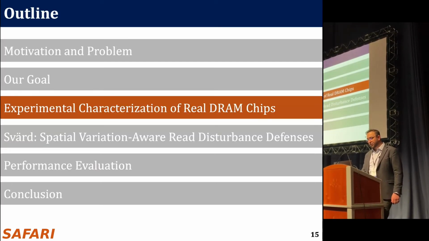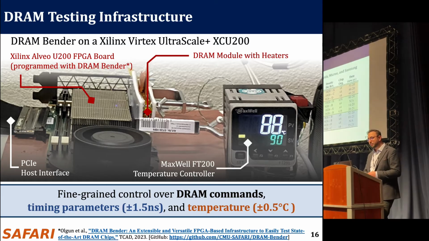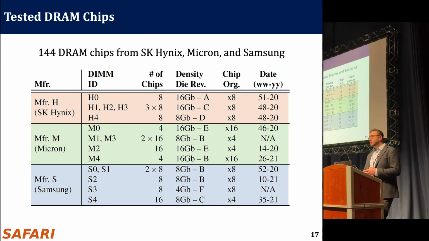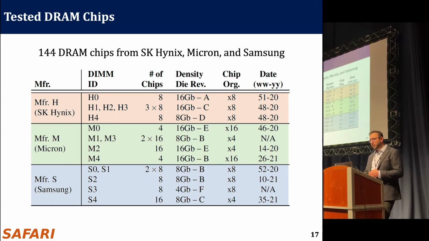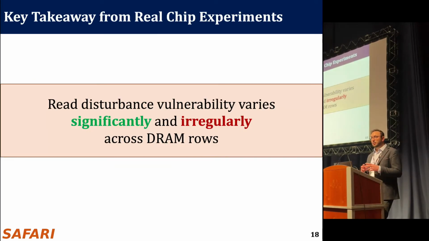To this end, we conduct an experimental study on our FPGA-based setup programmed with DRAM Bender, which is open source. You can use it yourself as well. It provides us with fine-grained control over DRAM commands, timing parameters, and temperature. In this study, we test 144 DRAM chips in total from 3 major manufacturers that cover several densities, die revisions, and chip organizations. And our takeaway of this study is that read disturbance vulnerability varies significantly and irregularly across DRAM rows.